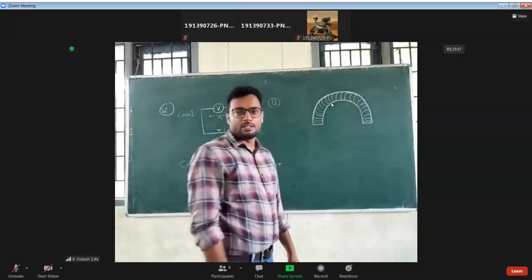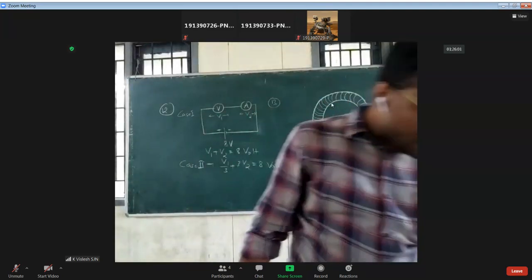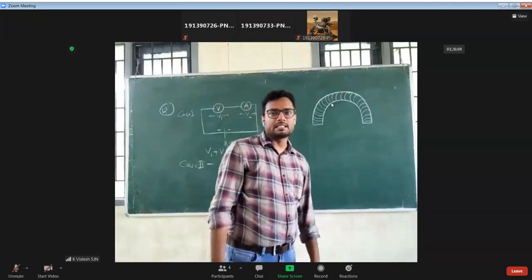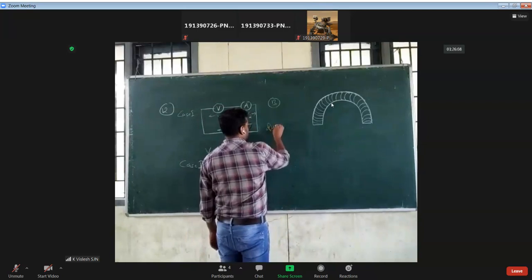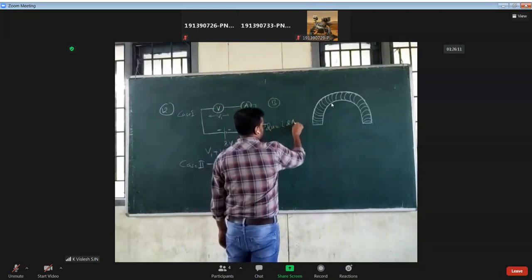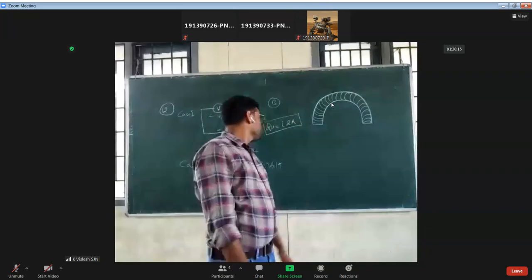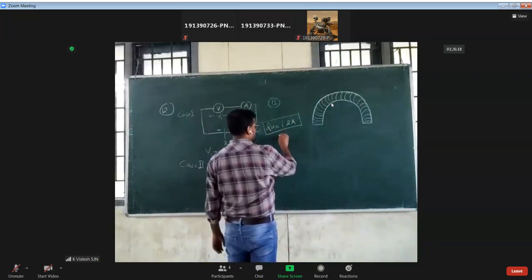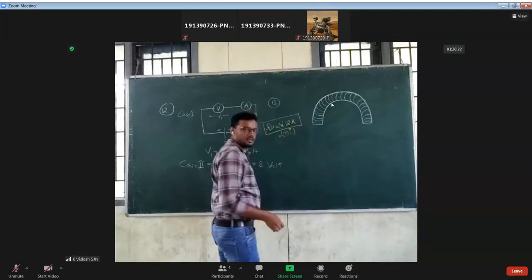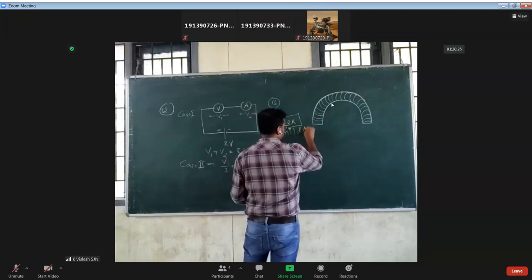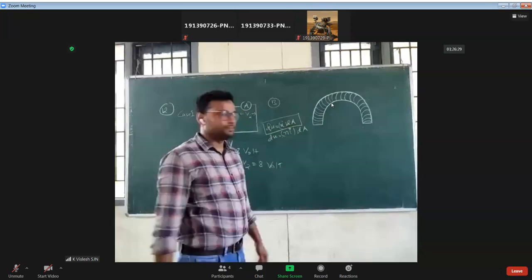Let us take an element. What we have to find here? Magnitude of magnetic moment, that is IA vector. Actually, you need N I, number of turns per unit length. Then just integrate it properly.